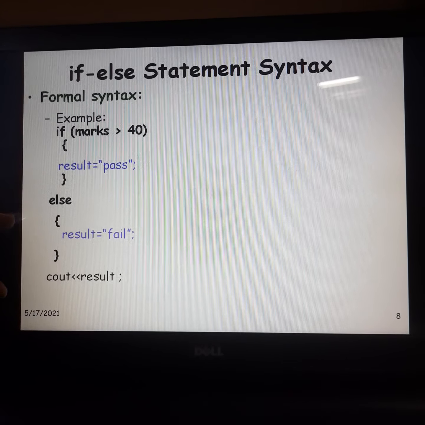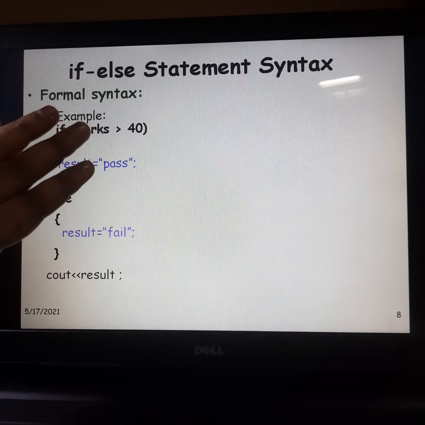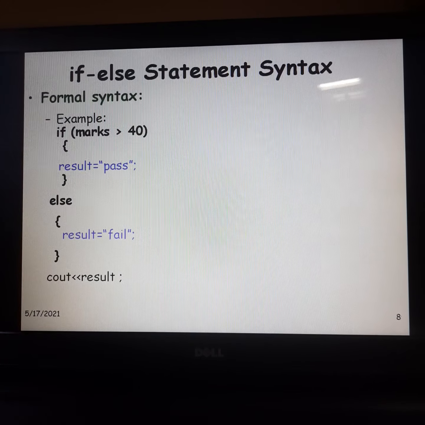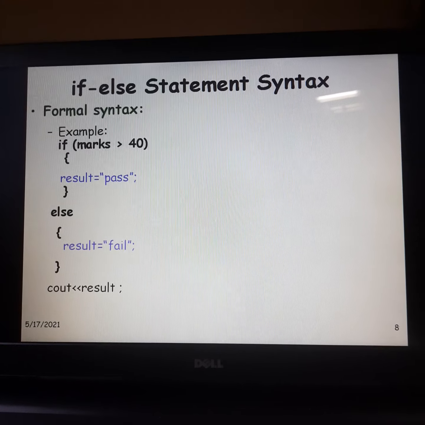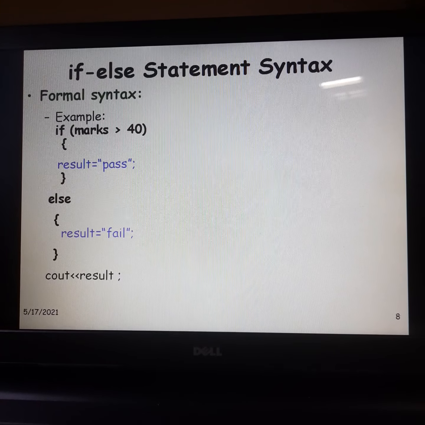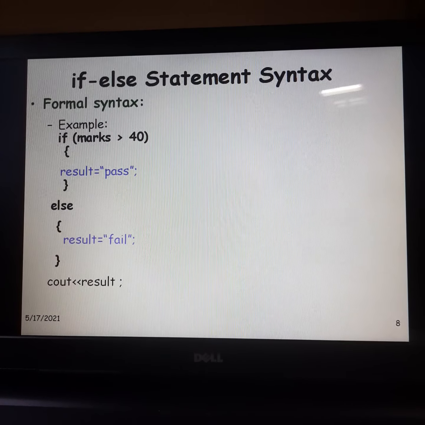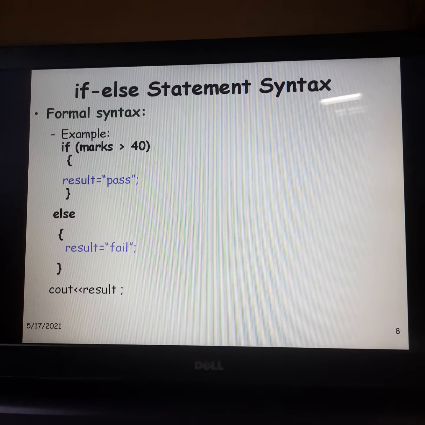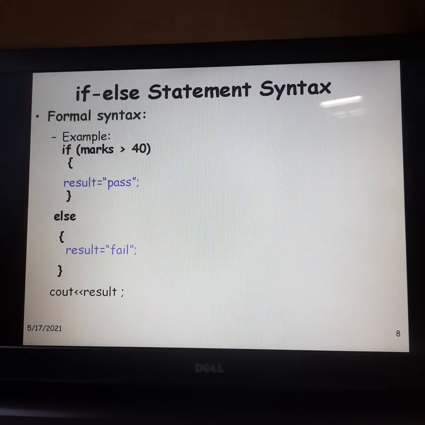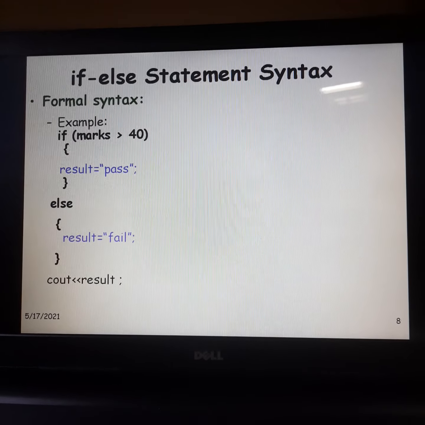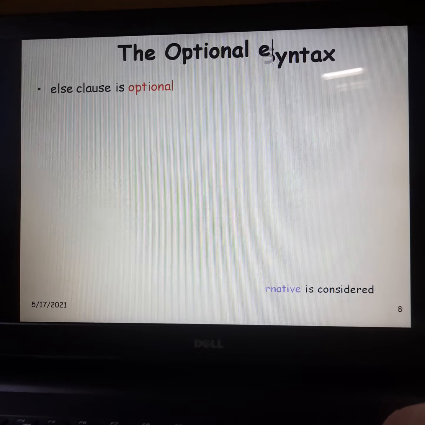So in this case, the true block statements are skipped. Understood this? Again I am repeating that if the given condition is true, then the statements written in the true block are executed, whereas if the given condition is false, then the statements written in the else block are executed. We'll see more examples like this.